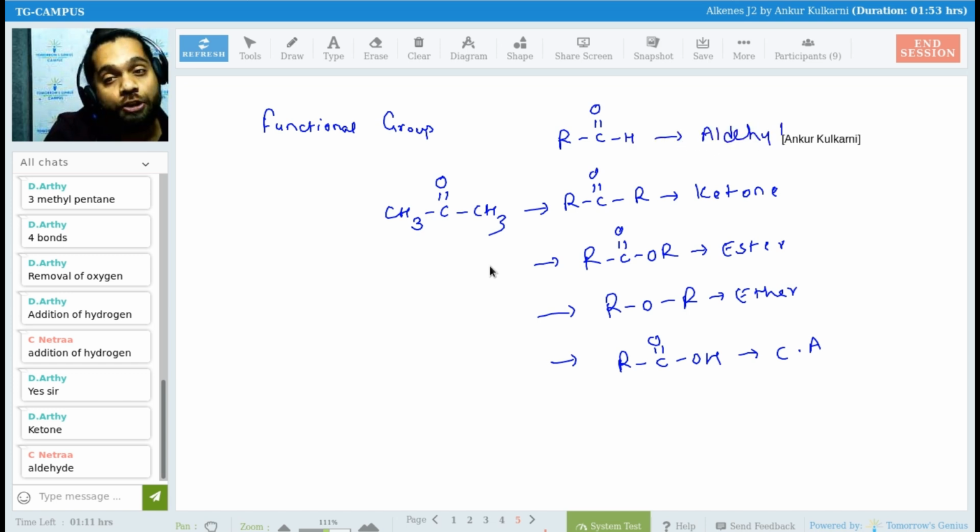Now when you do the IUPAC nomenclature, it is very important to remember the priority order, like whom to give the priority, whom to give the number one. It is very important.